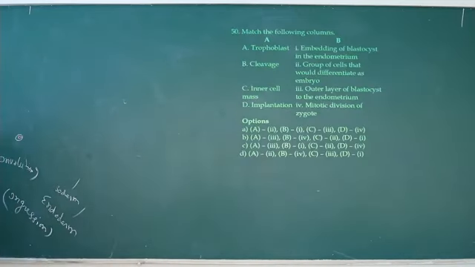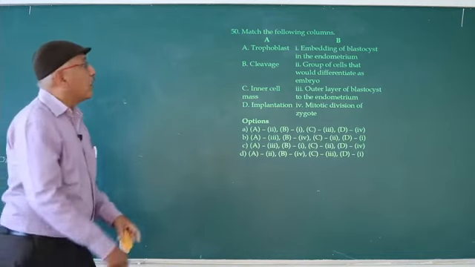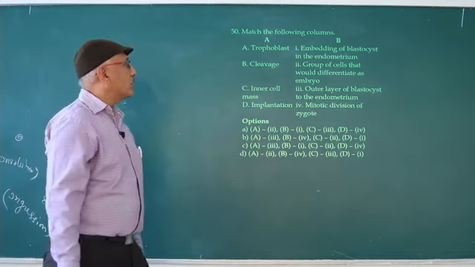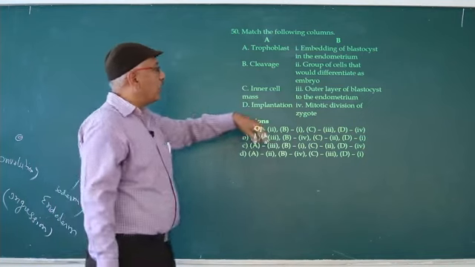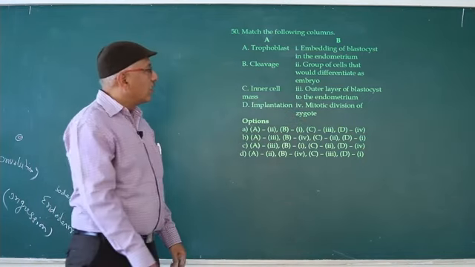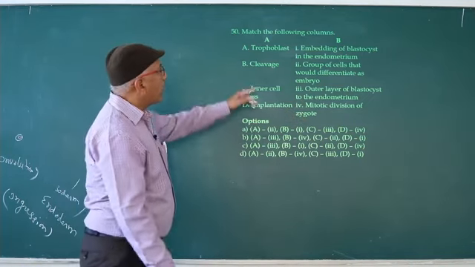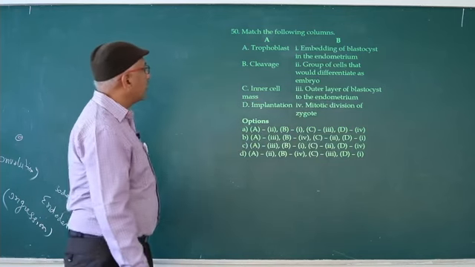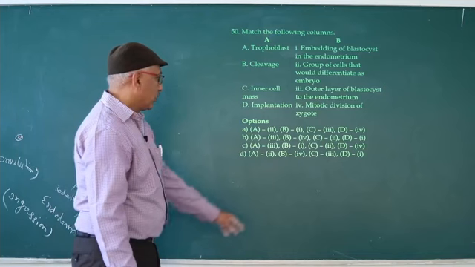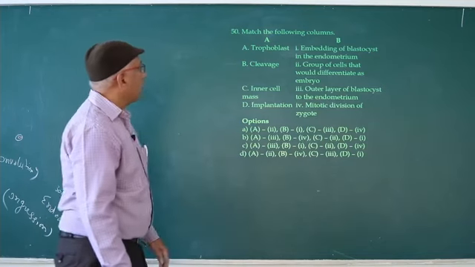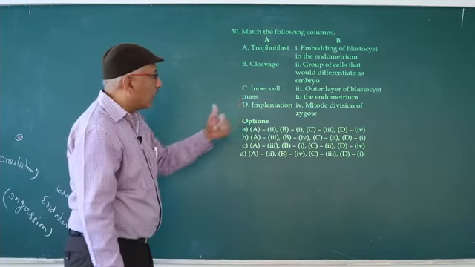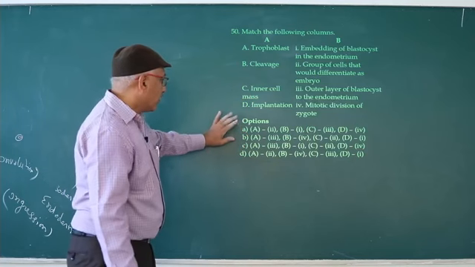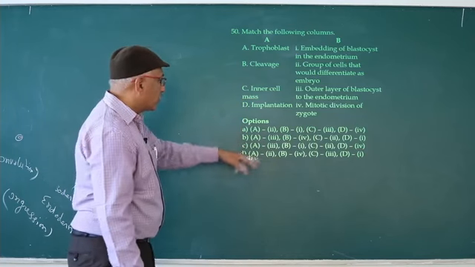Last question: match the following columns. What is the trophoblast? The outer layer of the blastocyst attached to the endometrium. Cleavage is the mitotic division of the zygote. A, trophoblast, is the outer layer of blastocyst.